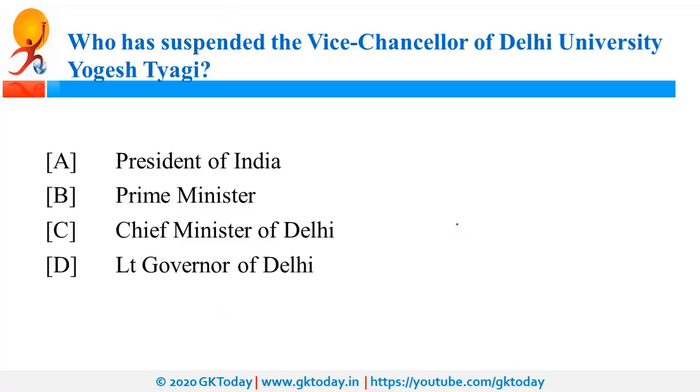Next question is, who has suspended the Vice Chancellor of DU, Yogesh Tyagi? So he has been suspended by President of India. This is very rare scenario, and that is why it is important. So he has been suspended as per the provisions of Delhi University Act on the grounds of misconduct and abuse of power. It is important to note that in case of DU, the Vice President of India is the Chancellor of this university. Vice President is M. Venkaiah Naidu, and he is the ex officio chairperson of Rajya Sabha. Ex officio means whosoever is going to be the Vice President will be the chairperson of Rajya Sabha.